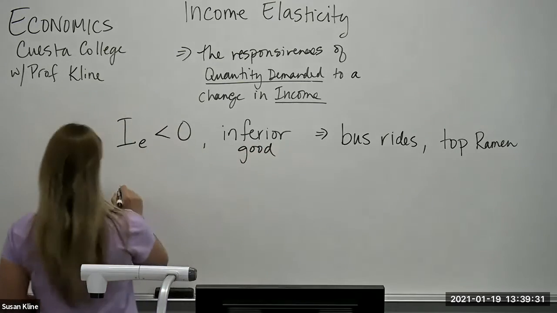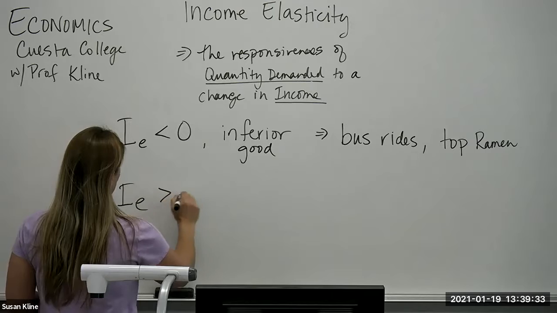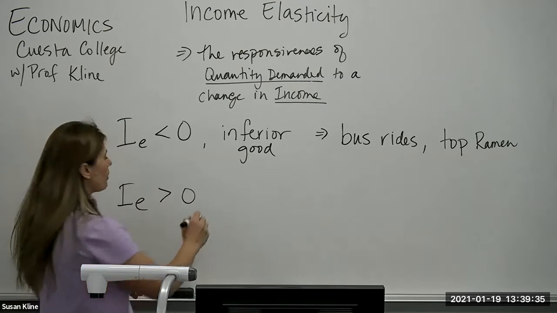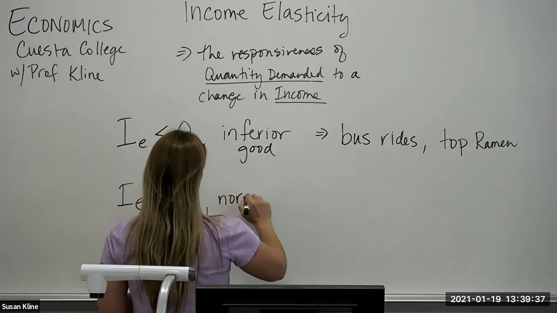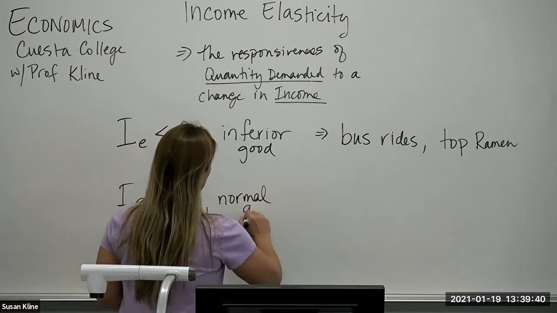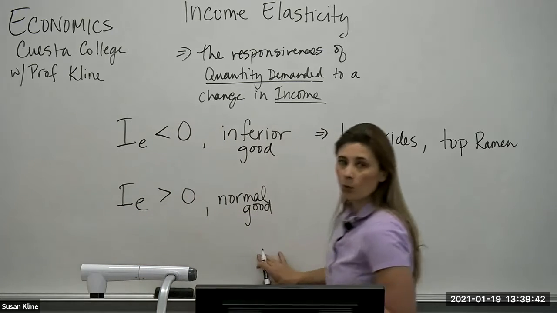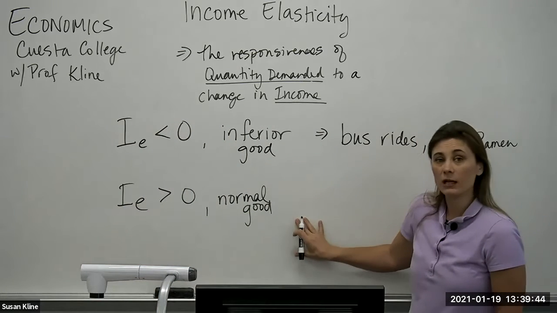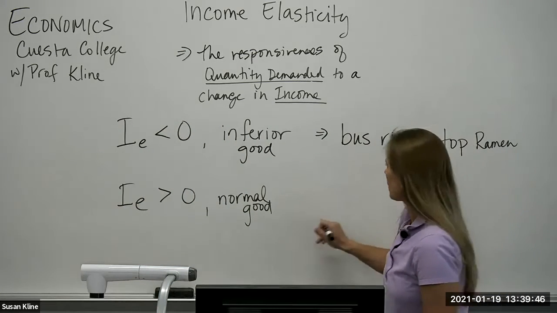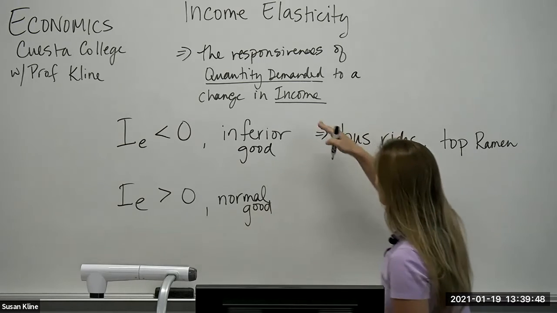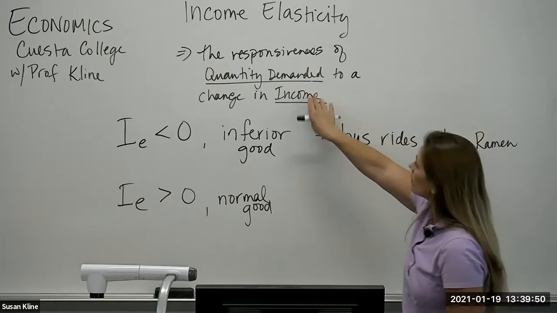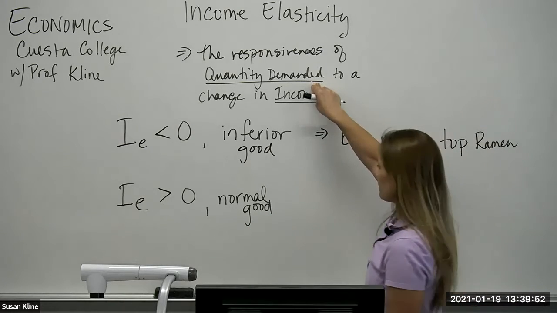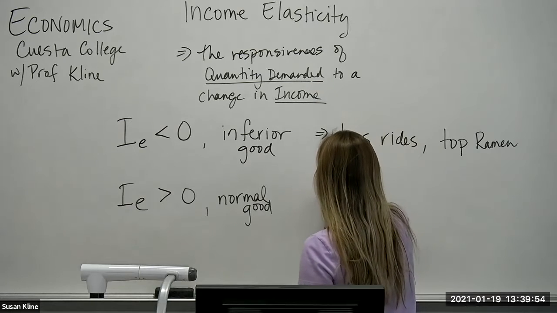And if it's positive, then it's going to be what we call a normal good. But now that we're going to be able to calculate, we're going to get a little bit more specific if it's positive. So normal goods, those where as our income goes up, so does the quantity we want to buy. Now, there's a continuum, right?